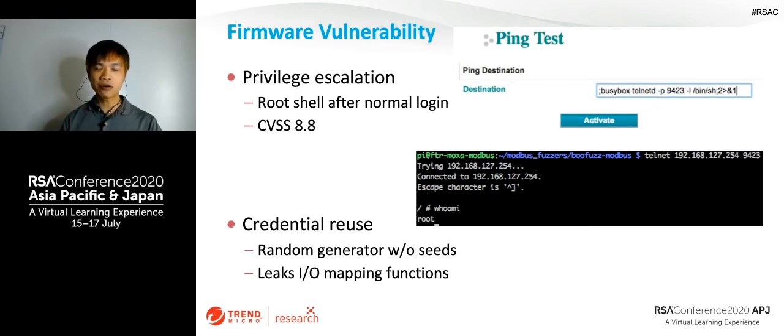And we have also found some credential reuse and some way to leak the IO mapping function. For example, if you are a field engineer, you use the management software that can be freely downloaded from the vendor's website. You plug in your laptop, you want to inspect in the field what's going on in the protocol gateway.